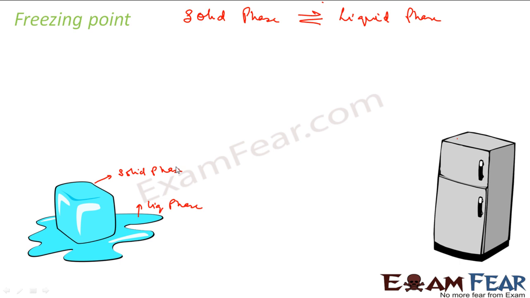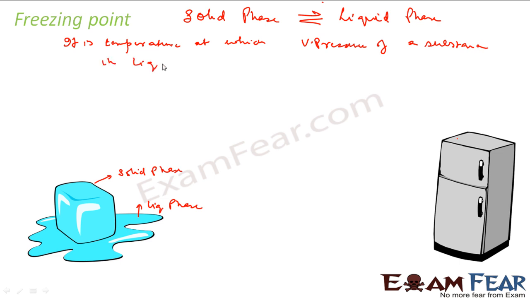Definition of the freezing point: it is the temperature at which vapor pressure of a substance in liquid phase is equal to vapor pressure of the substance in solid phase.